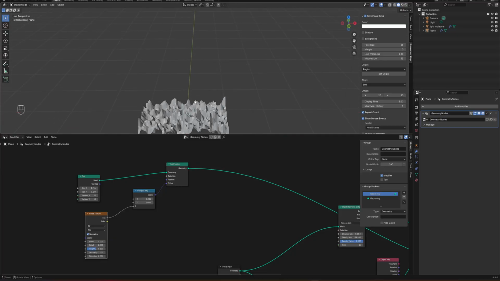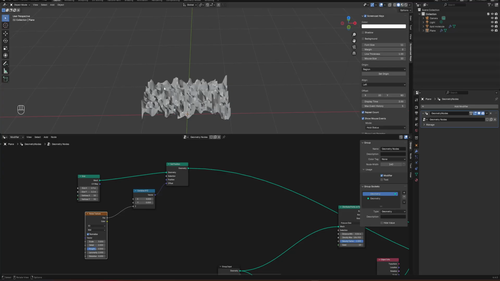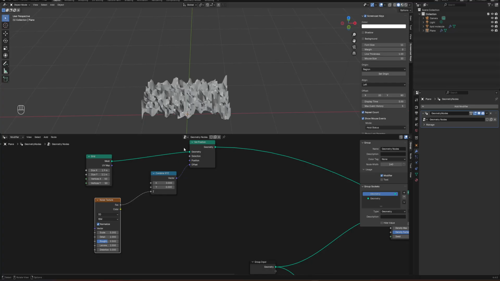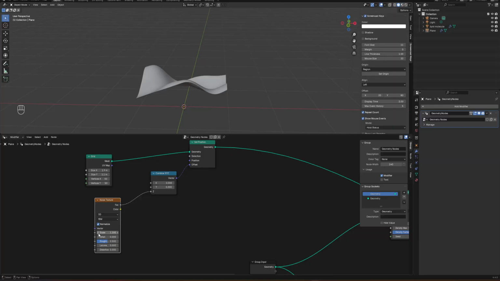Okay, so now you can see it has a lot of deformation, but I don't want that much, so I will make everything 0, and then I'll go one by one here in scale. Now you can see we have a subtle deformation, so I will keep it like that.